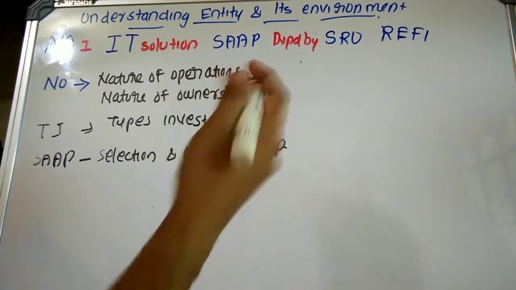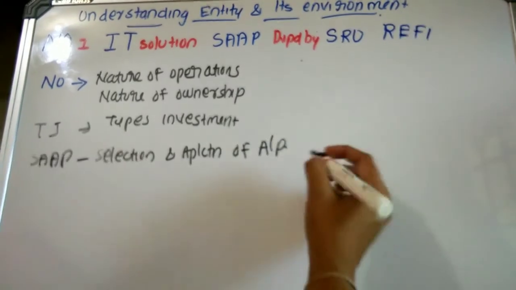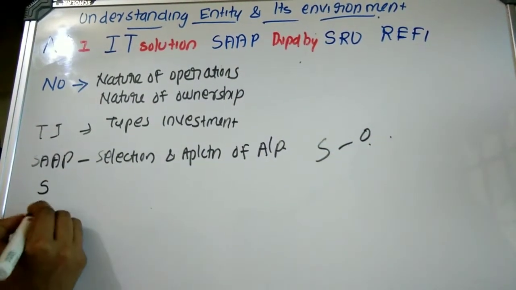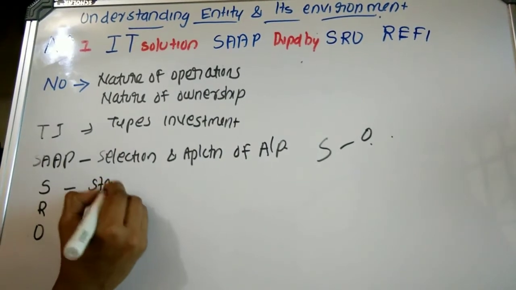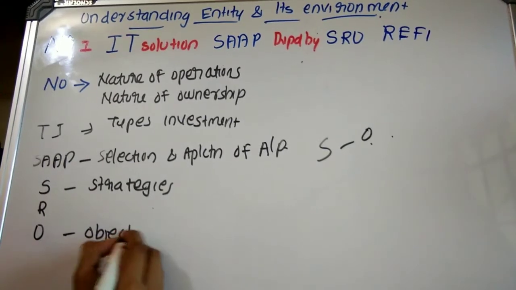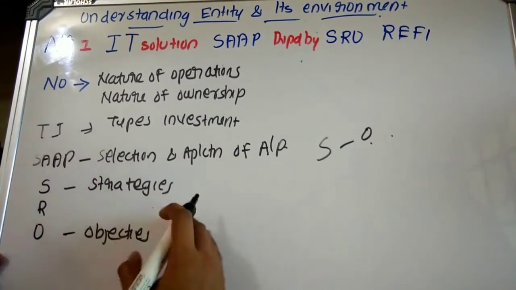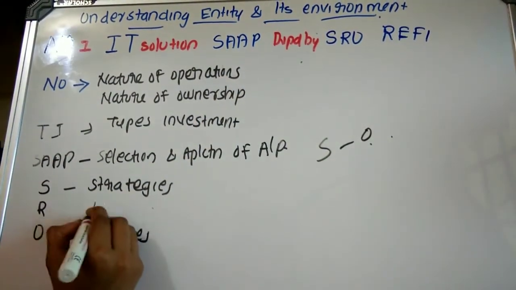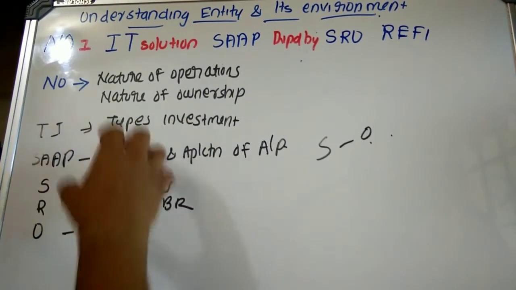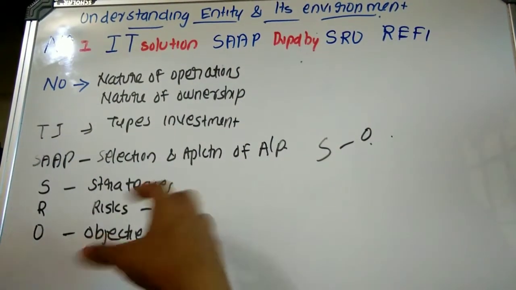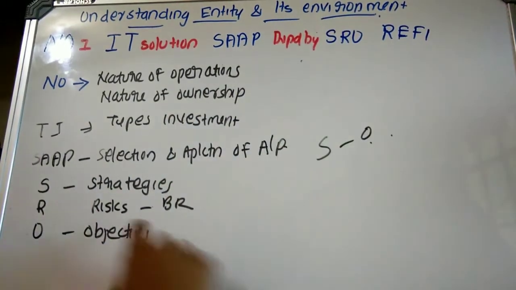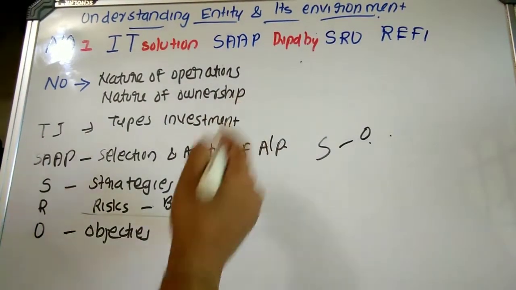Then SRO. SRO, here S and O means strategy and objective. S means strategy, O means objectives. So there should be proper strategies and objectives to tackle what? Risk. Risk means here business risk. The auditor should understand what are the main strategies which have been adopted by the entity for attaining the objectives. Then the auditor should understand what are the main objectives of the entity. Then determine whether there exists any business risk.